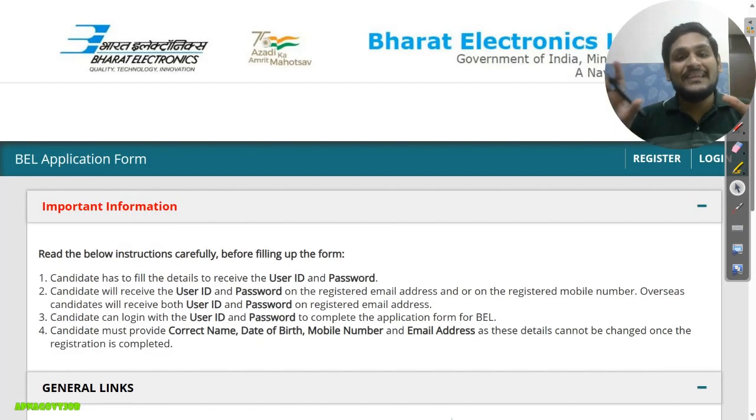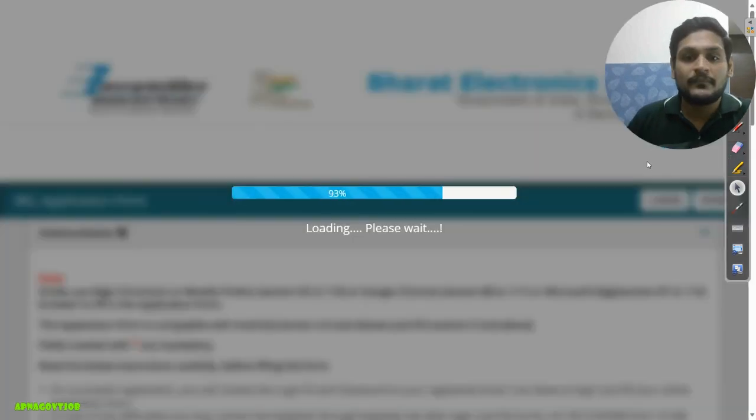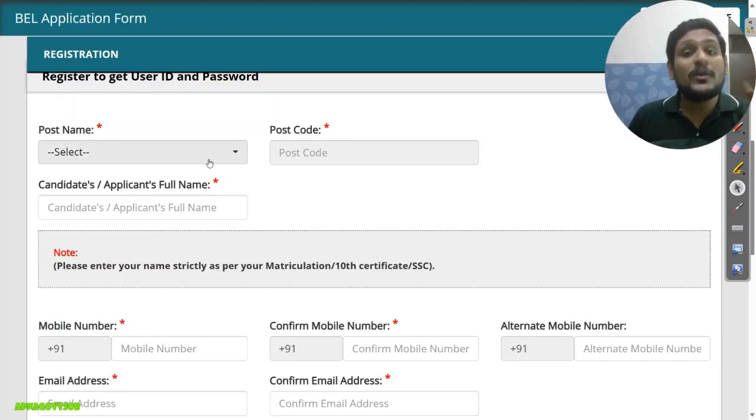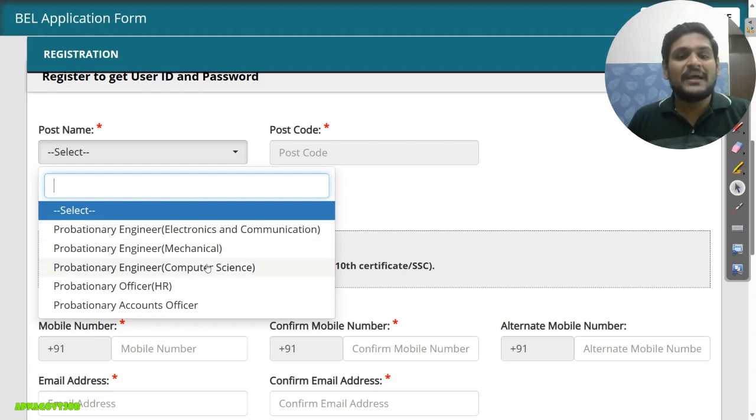Now when you open the link which I am giving in the comment section, this page will open. Here click on the register button first. Then fill the post name, for what post you need to apply. The posts are electronics, communication, mechanical, computer science, HR. So suppose I am selecting mechanical here.